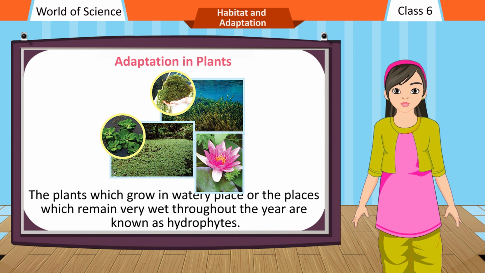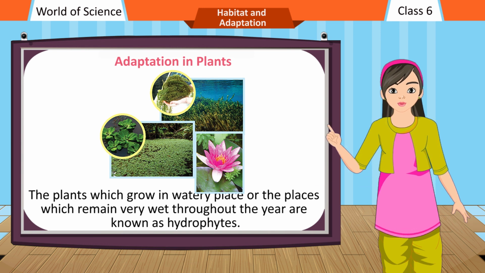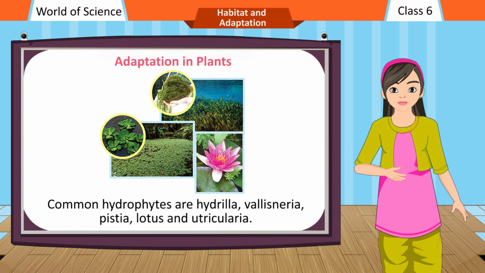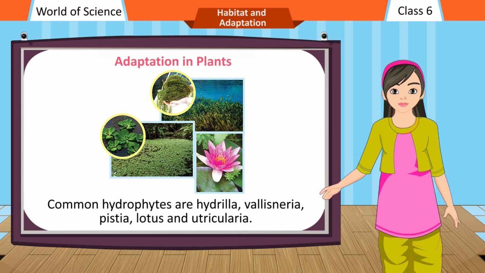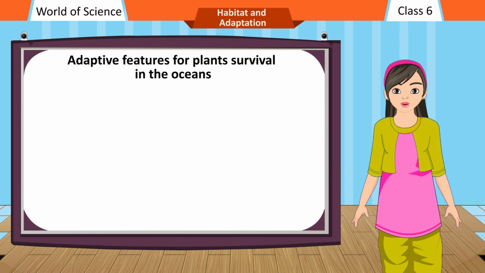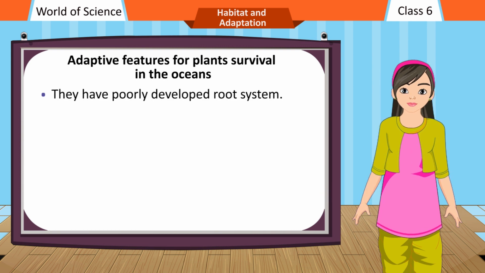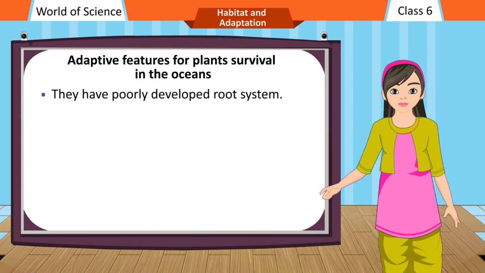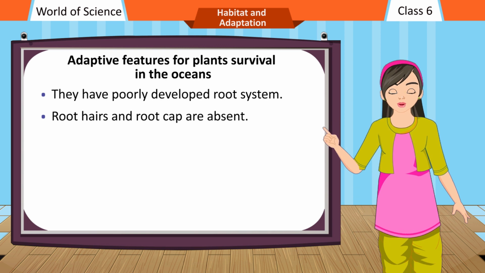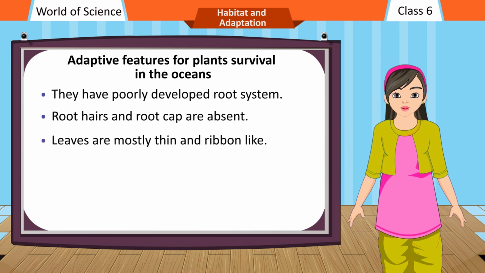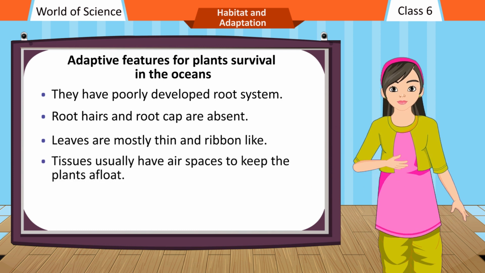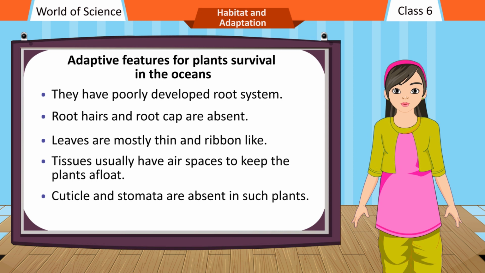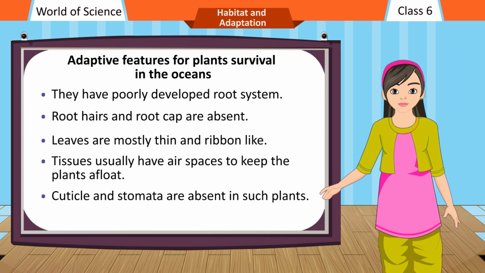The plants which grow in watery places or the places which remain very wet throughout the year are known as hydrophytes. Common hydrophytes are Hydrilla, Vallisneria, Pistia, Lotus and Utricularia. Adaptive features for plants' survival in the oceans. They have poorly developed root system. Root hairs and root cap are absent. Leaves are mostly thin and ribbon-like. Tissues usually have air spaces to keep the plants afloat. Cuticle and stomata are absent in such plants.